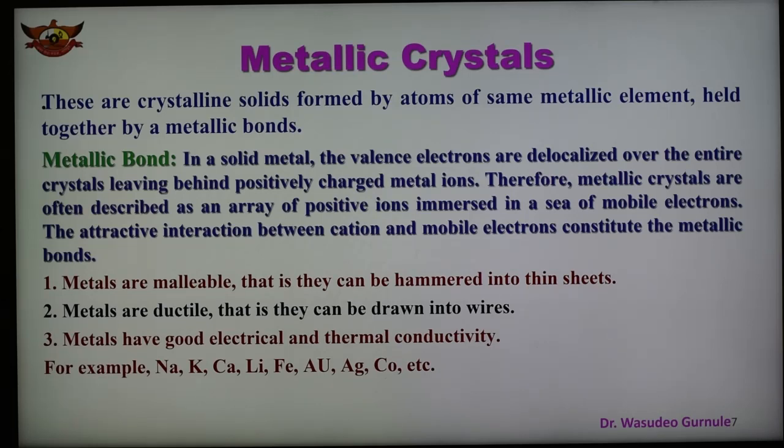Ductile means they can be drawn into wire, thread-like or wire-like. Metals also have good electrical and thermal conductivity because they have valence, outermost electrons. Examples of metallic crystals are sodium, potassium, calcium, lithium, iron, gold, silver and cobalt.